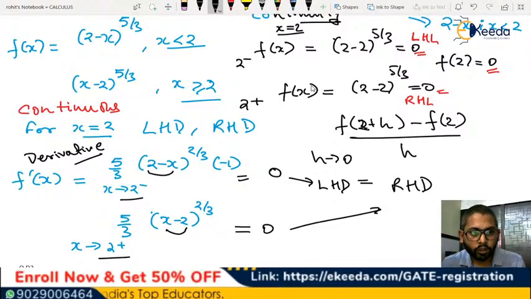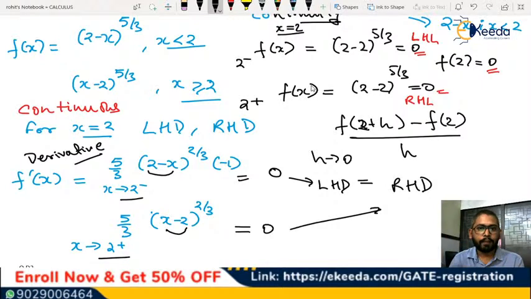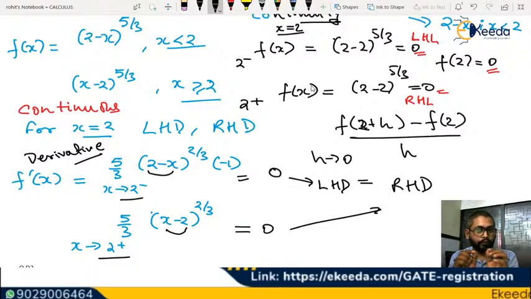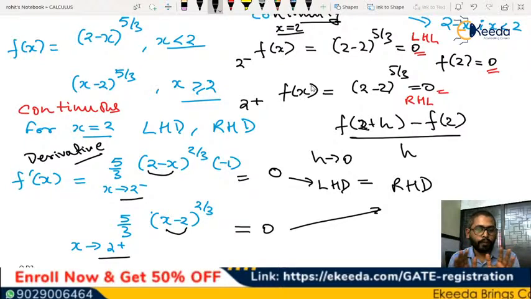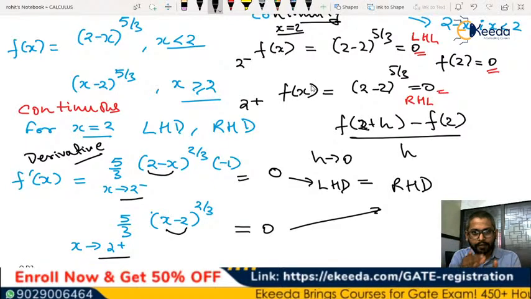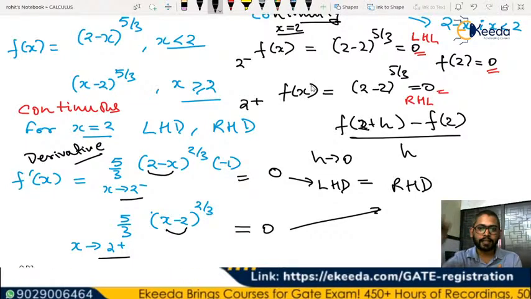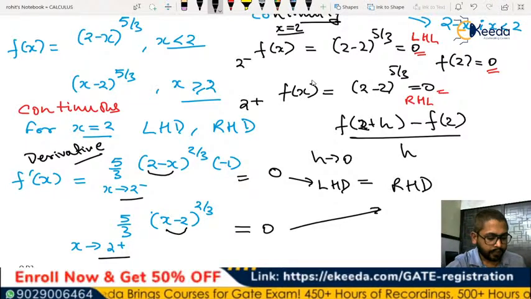But when it is to the power of 5 by 3, there will be a gentle curve at x equal to 2, because of which the derivative at that point will be 0. It won't be undefined, it will be 0, because there will be a gentle slope at x equal to 2, where the function changes its nature, right?